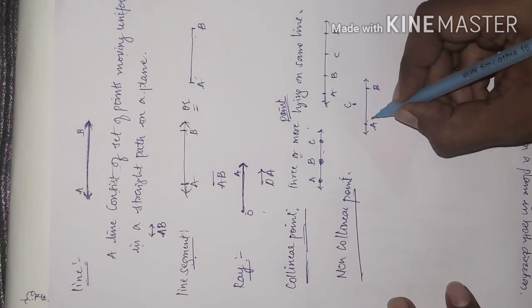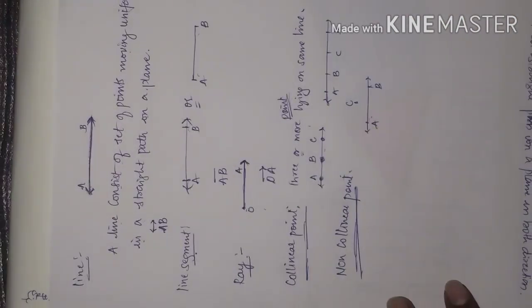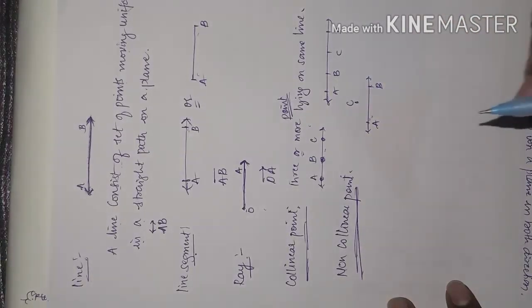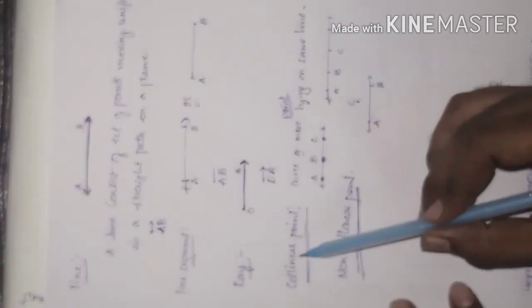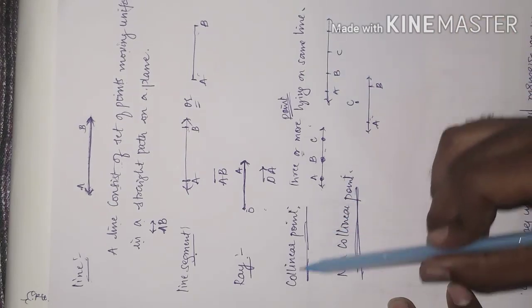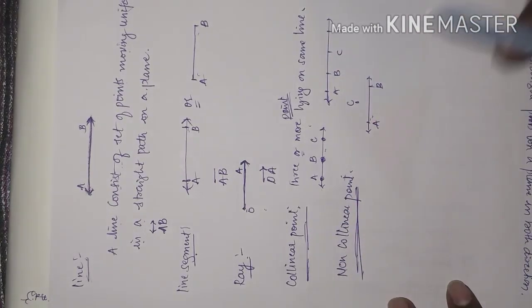No. So this kind of points are called non-collinear points. Collinear means 3 or more points lying on the same line.